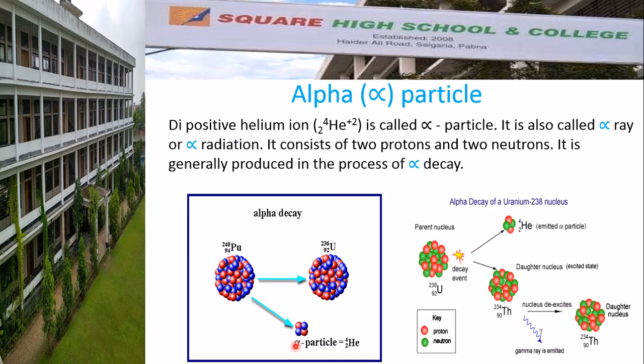Another one here, uranium-238, by continuous decaying, produces thorium-234 with one alpha particle. It is also unstable, and again it decays to produce thorium-234 with a gamma particle. In this way, by radioactive decay, alpha particle, beta particle and gamma particle are produced.